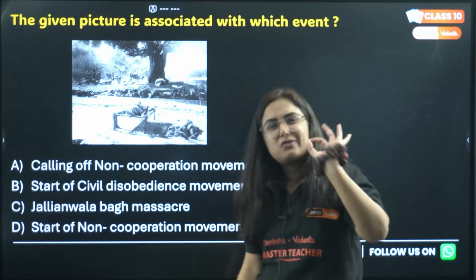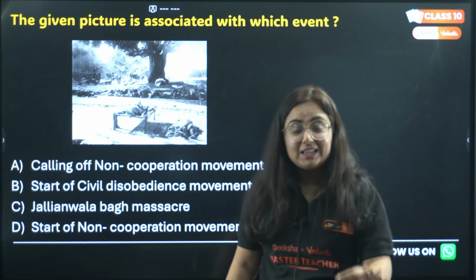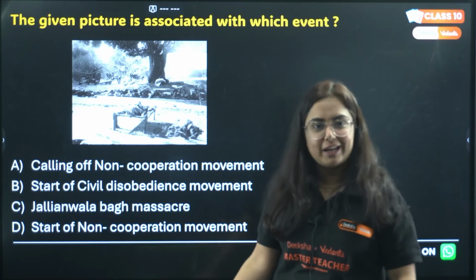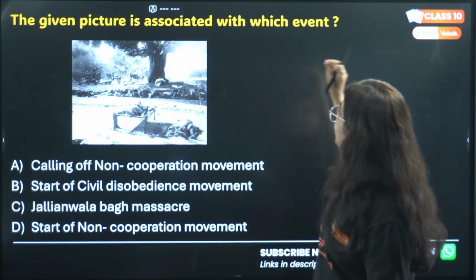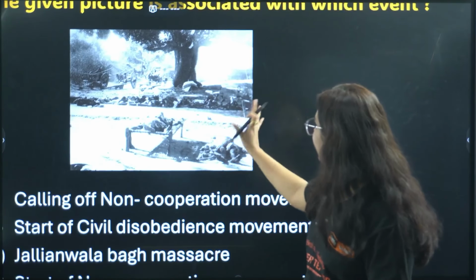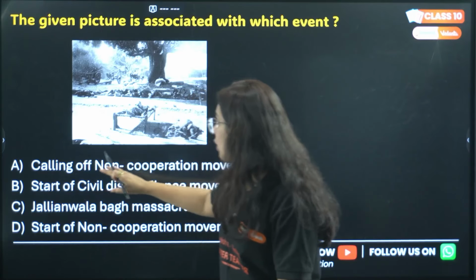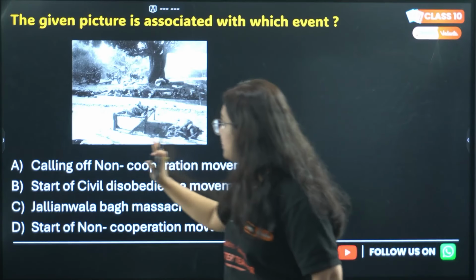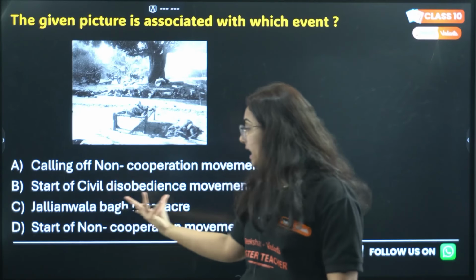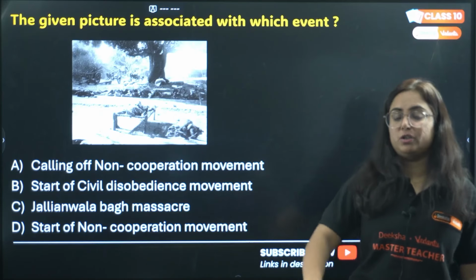Do you literally remember these pictures when you read the chapter? If not, this is a critical situation. That's the reason we made videos. So the given picture is associated with which event? This picture is something like that, people lying, many people were killed. Option A, calling off non-cooperation movement. Option B, start of civil disobedience movement. C, Jallianwala Bagh massacre. Or D, start of non-cooperation movement.